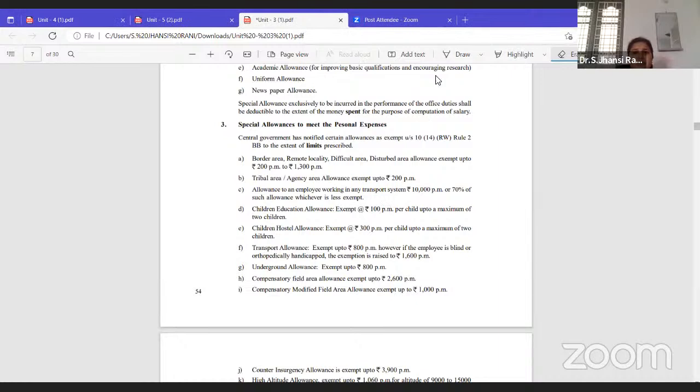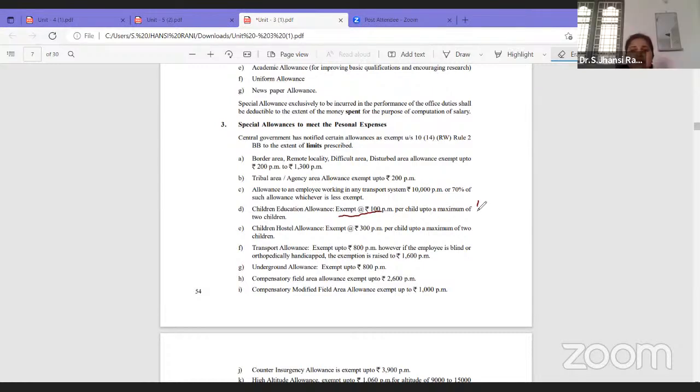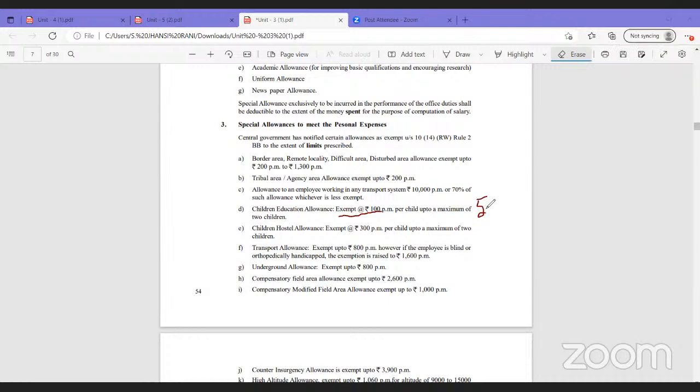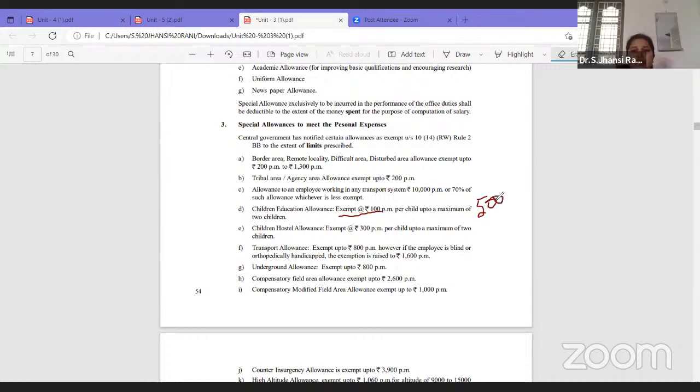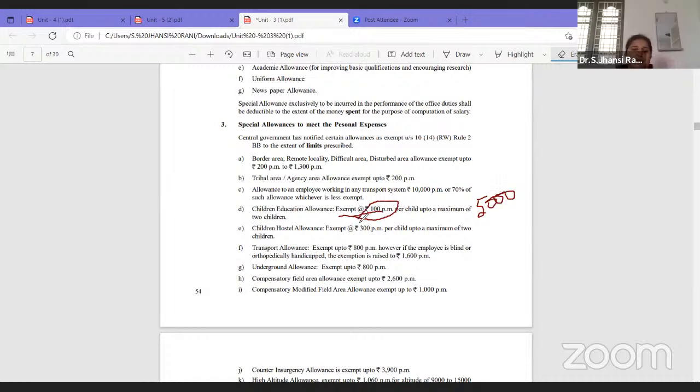How much is exempt? For example, if the employer is giving 5,000 to me towards children education allowance, how much is unspent then? It's not like that. Here, it is 100 per month for 2 children. If an employee has 4 children, it is not 4 into 100 into 12. Only to the extent of a maximum of 2 children it is exempted.